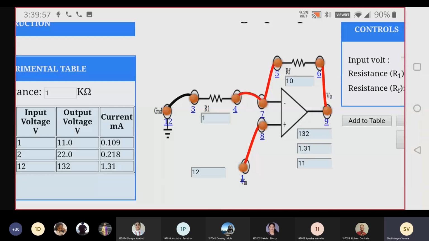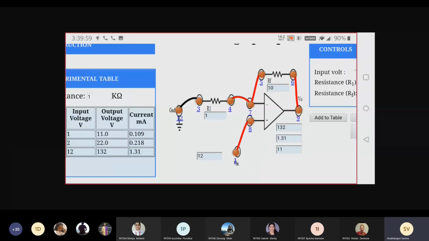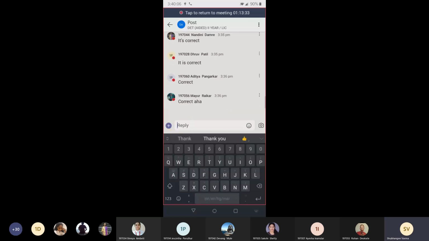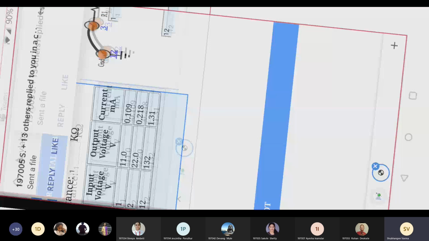I'll share this screen in the chat box. You all have to share the same in chat box. So here we have completed the send file, where I'll see somebody has sent. Yes, Sakshi, very good. Sakshi has sent 2 images. On phone, I cannot see. I have to download it. I'll check your output, Sakshi.